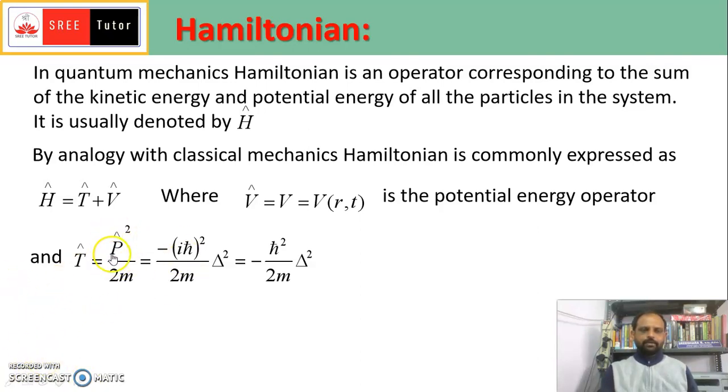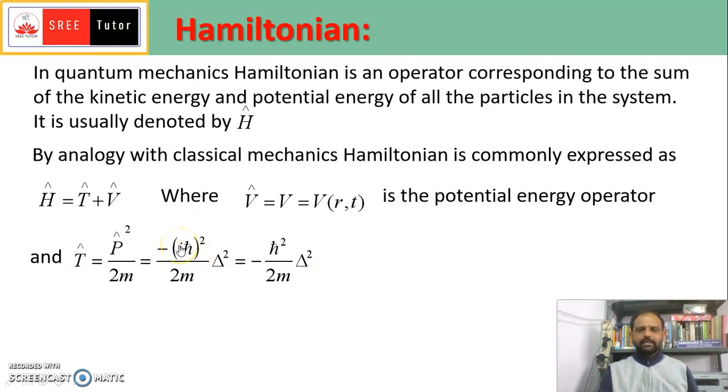For momentum, in quantum mechanics we have an operator. Therefore, the momentum operator can be substituted for p. So to express the kinetic energy as an operator, it will be the momentum operator squared divided by 2m. We know that the momentum operator is minus i h cross del, so we write the minus inside the bracket: minus i h cross, whole square.